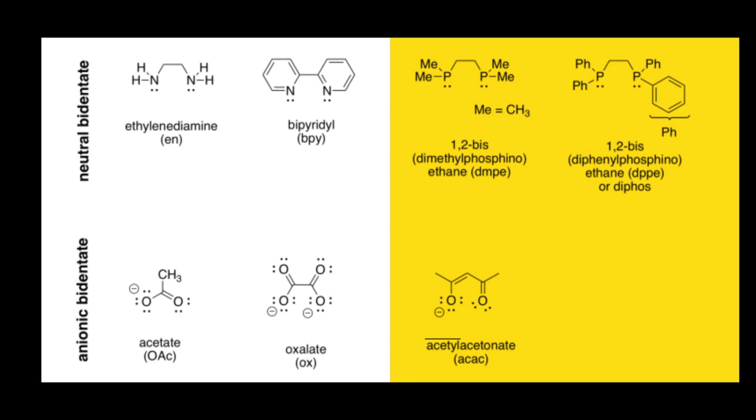Neutral bidentate ligand, this is ethylene diamine. Two nitrogen atoms are the donor atoms in this molecule. In bipyridyl, the two nitrogen atoms again are the donor atoms. These are the examples of anionic bidentate ligands. Acetate ion. In this anion, two oxygen atoms are the donor atoms. Oxalate ion, we have already seen the two oxygen atoms are the donor atoms in this ligand. In acetylacetonato also, the donor atoms are the two oxygen atoms.